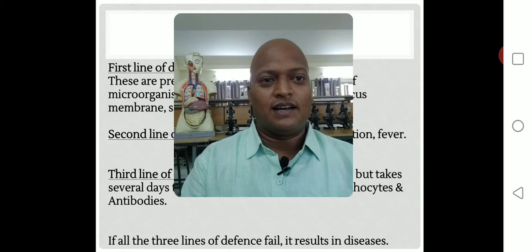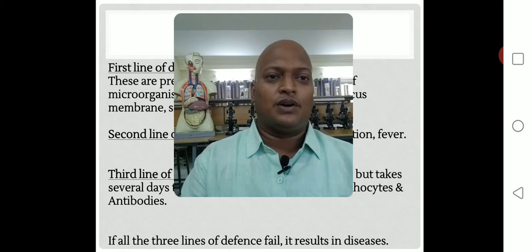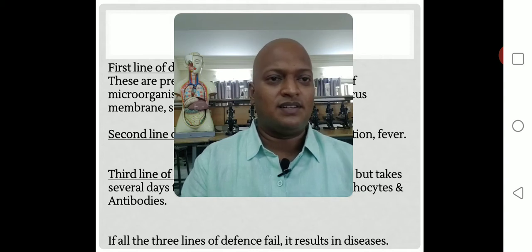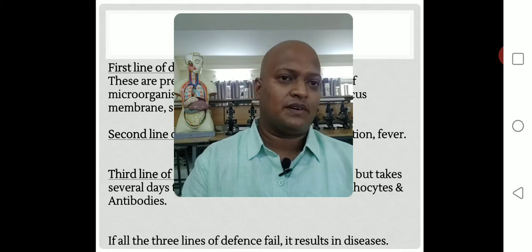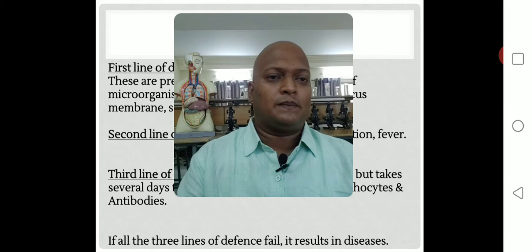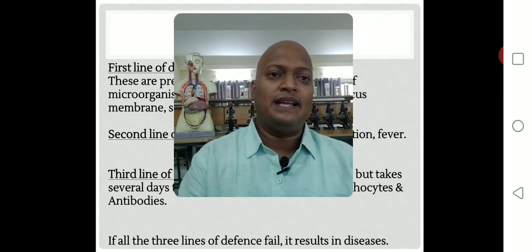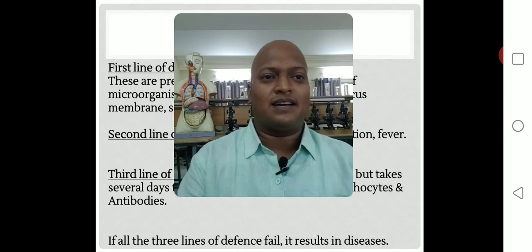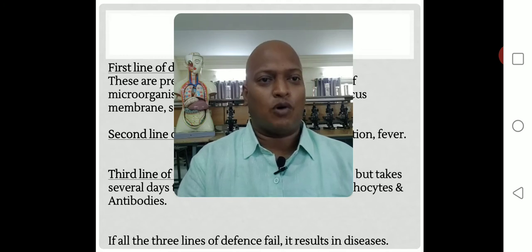In the earlier class we discussed what immunity is, what the system for maintenance of immunity is, and what types of cells are present in the immune system, right? And in today's class we are going to discuss the lines of immunity. So how is immunity maintained, and how many layers, how many lines are present in our body?